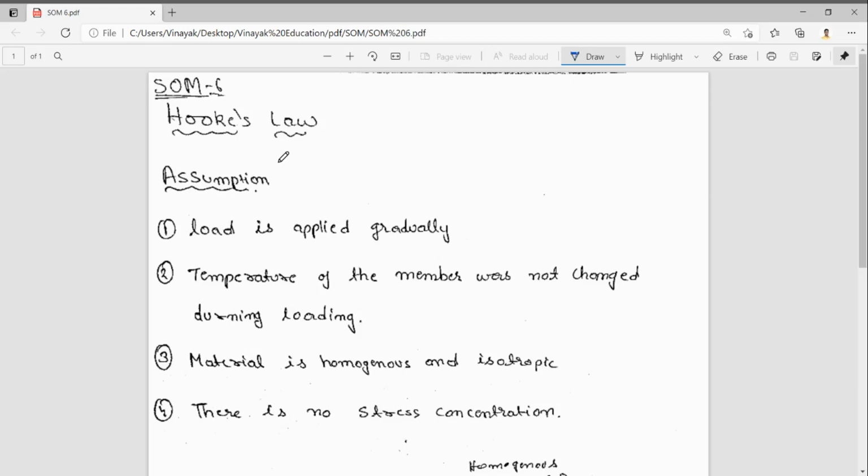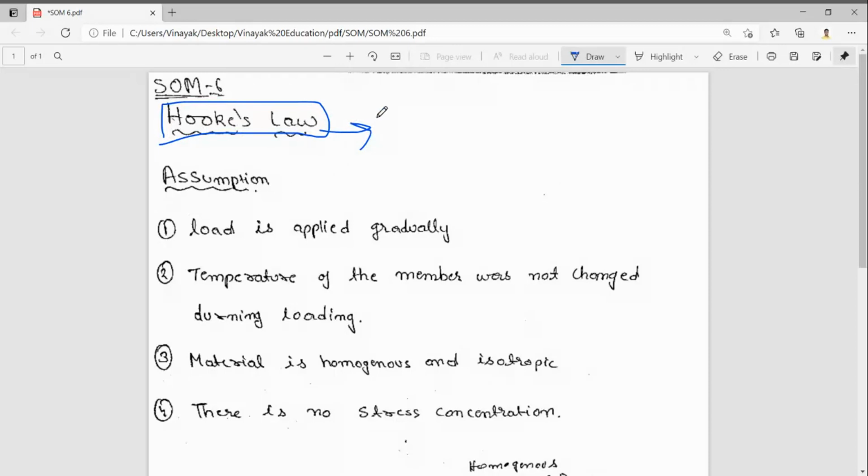In the previous video we have seen what stress and strain are, the types of strain and stresses, and some representations of stresses. In this video we will see what Hooke's law is. This is very important. Before seeing that, we will see the assumptions of Hooke's law.